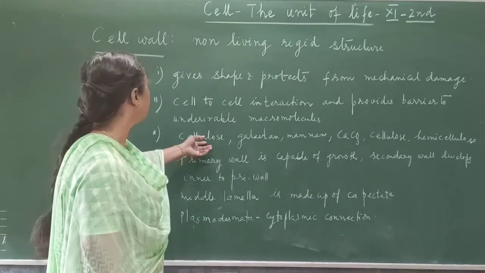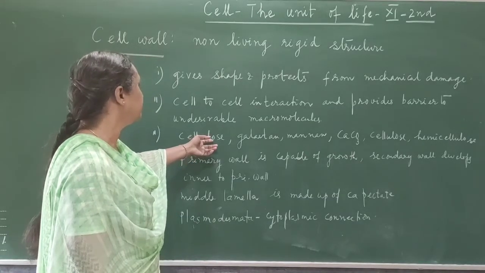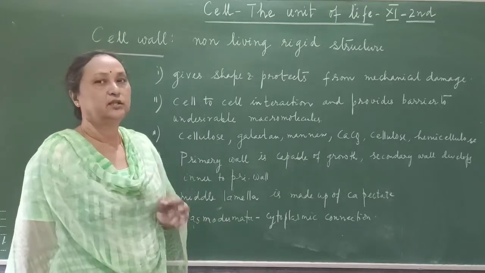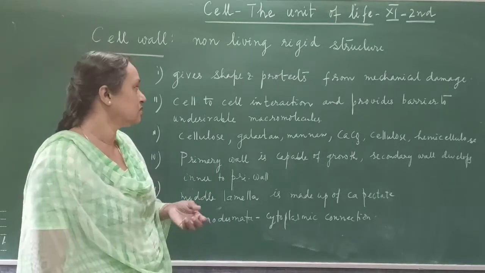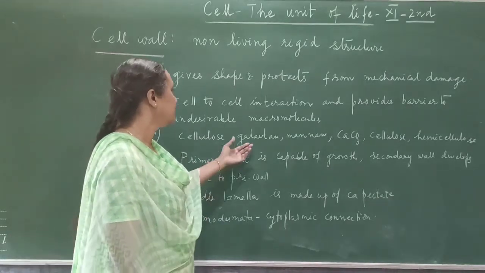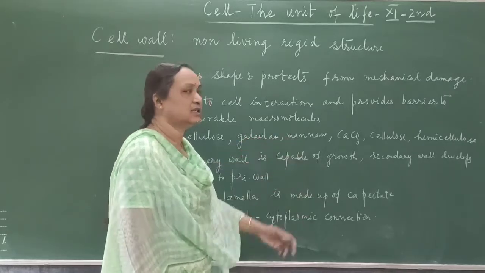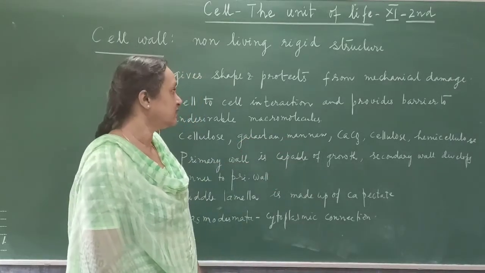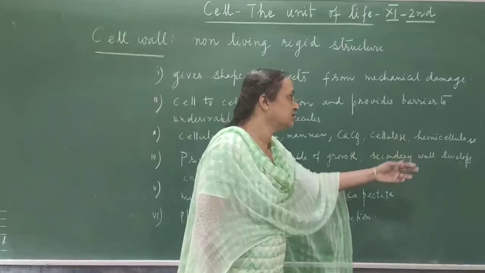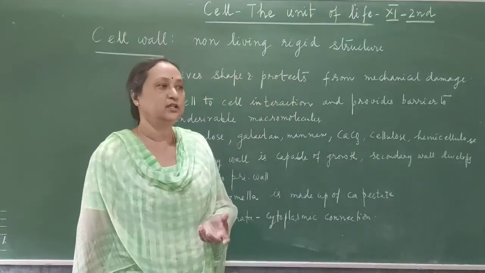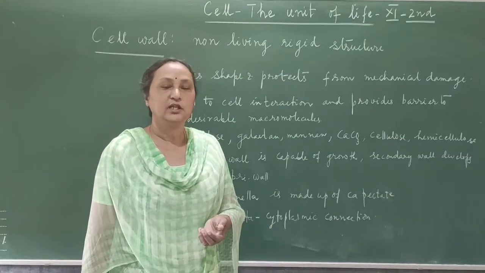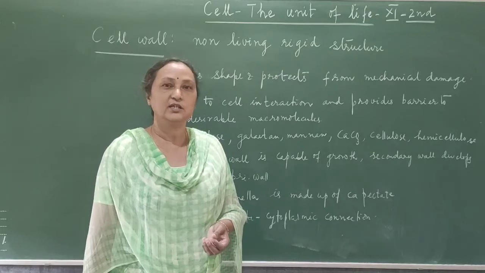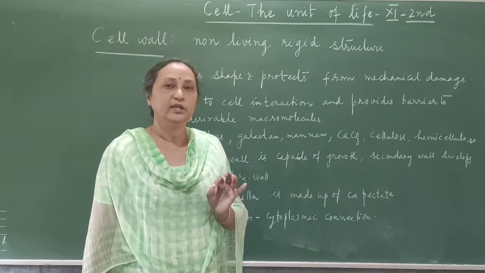Then what is the chemical composition of the cell wall? It is made up of cellulose. Mainly in the plant cell it is made up of cellulose. In algae there is galactan, mannan, and calcium carbonate, and hemicellulose, and pectin is also there, and in the fungus. So the chemical composition of the cell wall is also variable, but mainly it is composed of cellulose.